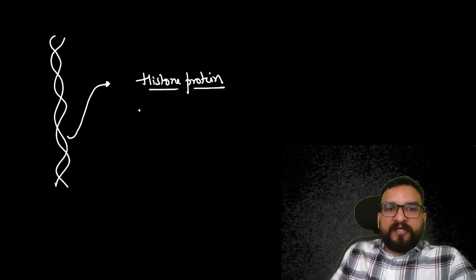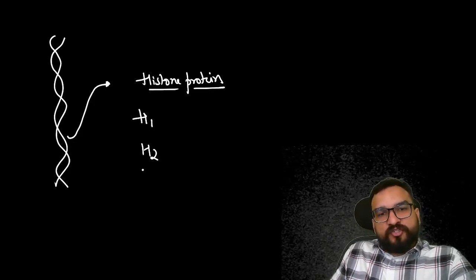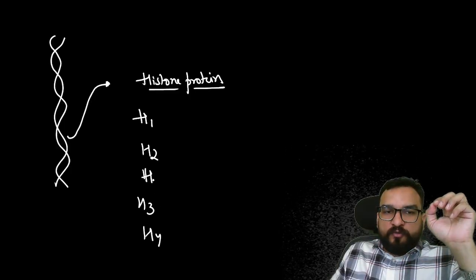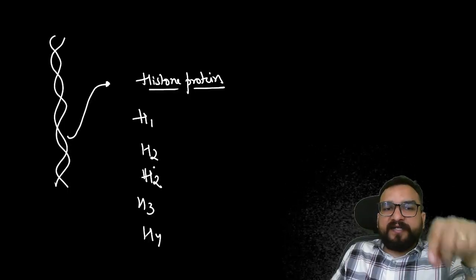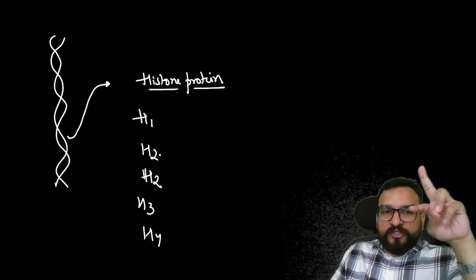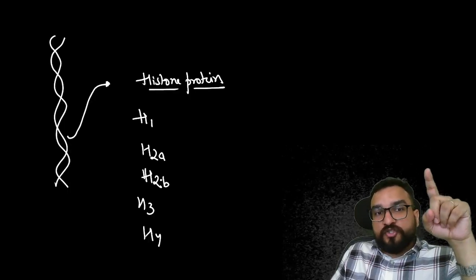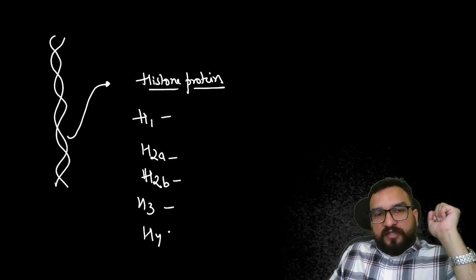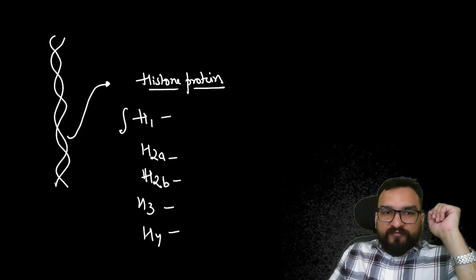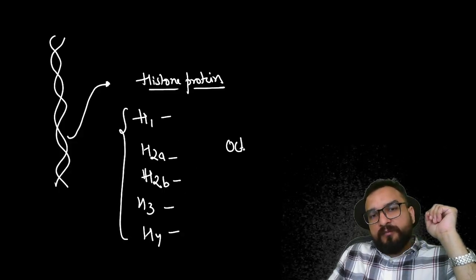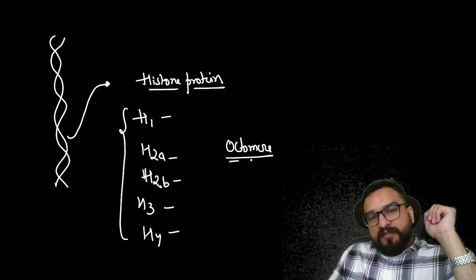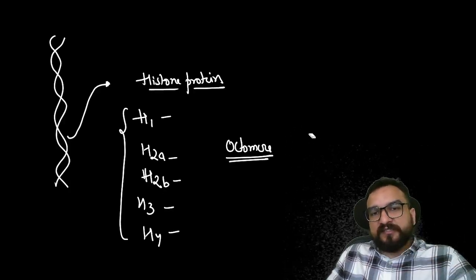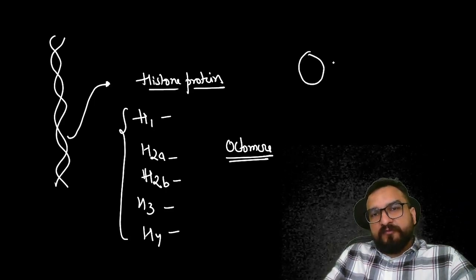And the histone proteins are H1, H2, H3, H4, four types. But one more type you are going to find included over here, that is H2. Now you have two H2, so two H2 can't be there, we have to differentiate. So there is one H2A and H2B, this you have to remember. These are different proteins of this histone protein. Now they form one structure known as an octamer. Octamer means 8 histone proteins will be aligning together to form a structure like this. Let me show you. Like this they will be forming one structure.